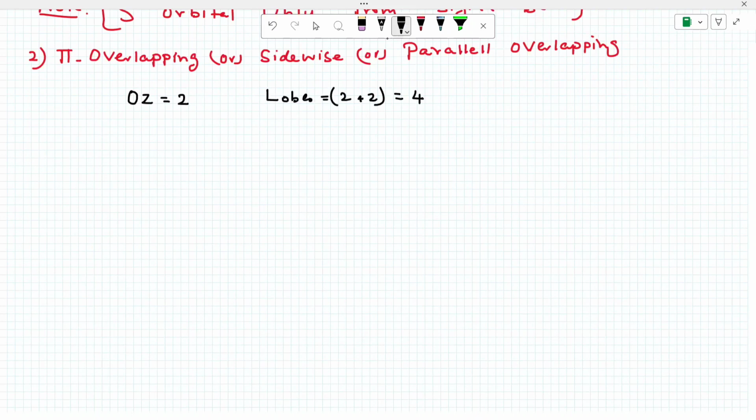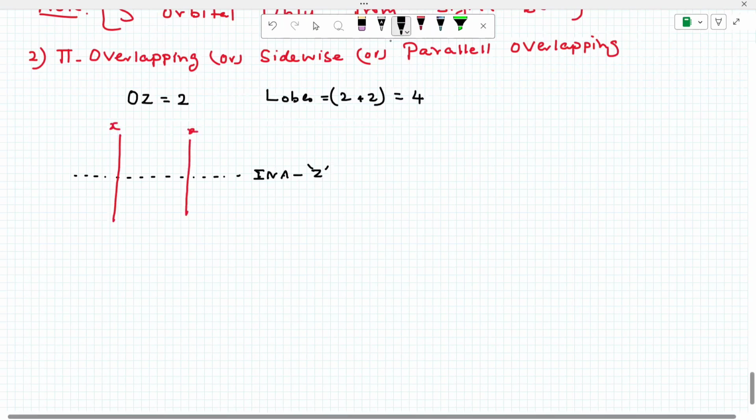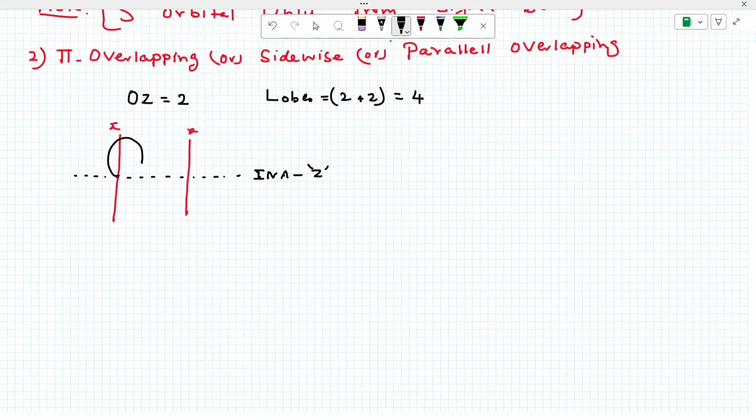Now see, simple. Now INA is the internuclear axis, nothing but the Z axis. So what orbital is this? This is the PX orbital. For example, this is the X axis. Now this PX orbital. What is INA? INA is the Z axis. Okay. Listen.